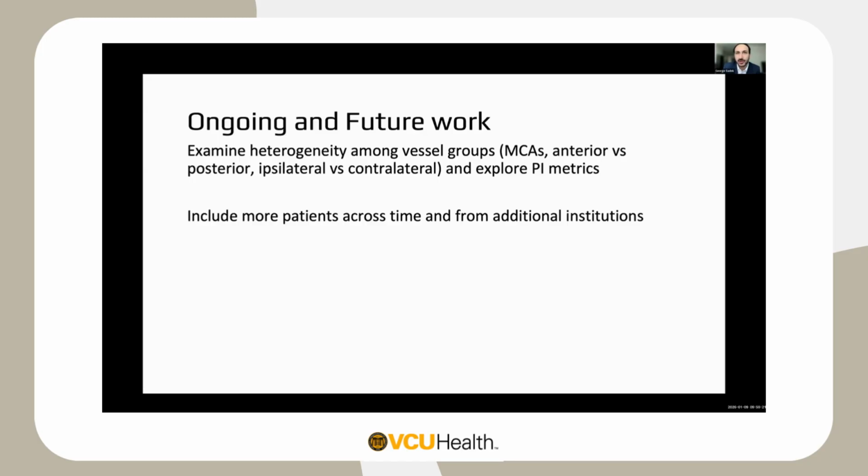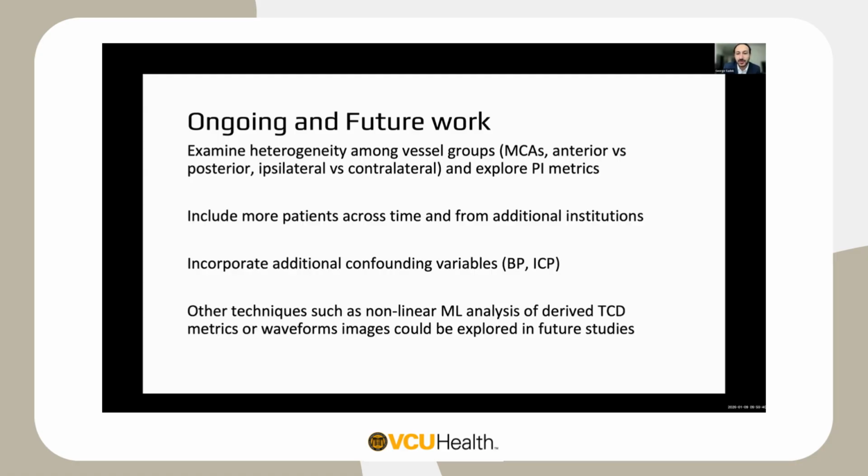We could look into sites like Mass General as well and try to pull some of that data to see if there is a similar correlation across time, and also try to incorporate some of the values that we would have documented, such as blood pressure or intracerebral pressures during those trials. And then we could also use some nonlinear machine learning of some of these metrics or waveforms to help us dictate future studies.